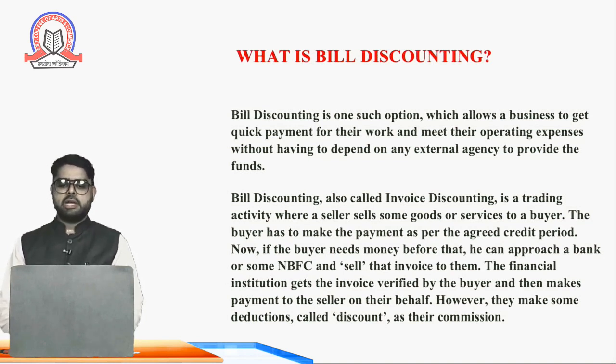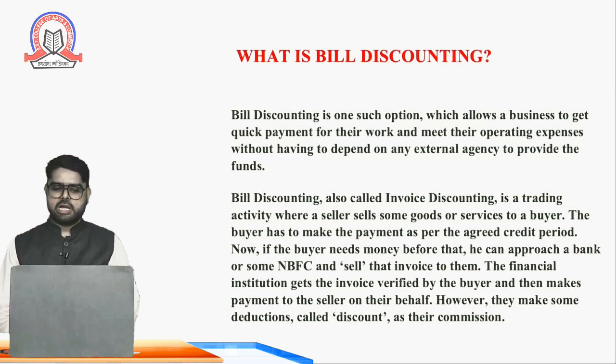Now if the seller needs money before that, he can approach a bank or some non-banking financial companies and sell that invoice to them. The financial institution gets the invoice verified by the buyer and then makes payment to the seller on their behalf. However, they make some deductions, called discount, as per the commission. This is the introduction of bill discounting.